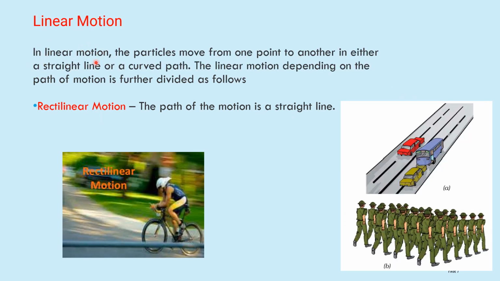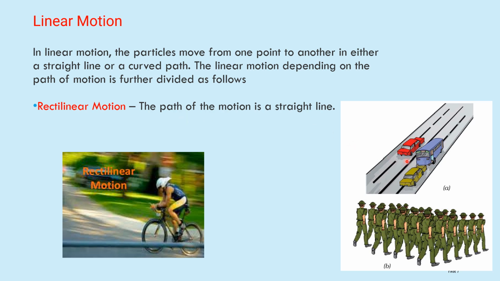Linear motion. In linear motion, the particles move from one point to another in either a straight line or a curved path. The linear motion, depending upon the path of motion, is further divided as follows. Either it follows a straight line or a curved path, and they are given different names. First one, rectilinear motion: the path of the motion is a straight line. Always remember, rectilinear is nothing but straight motion.